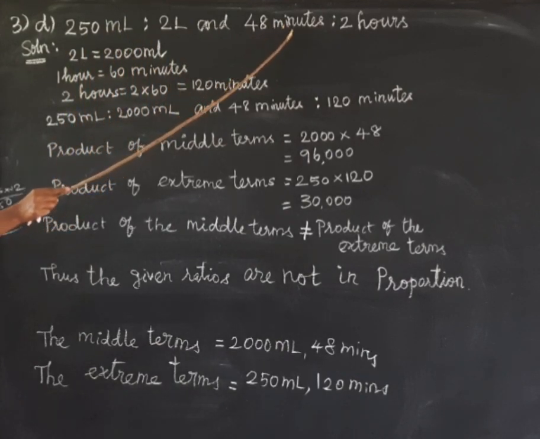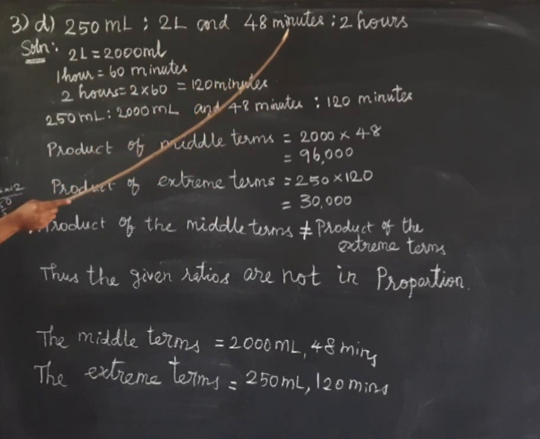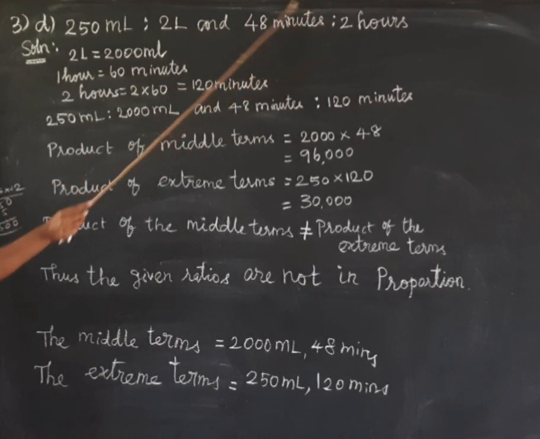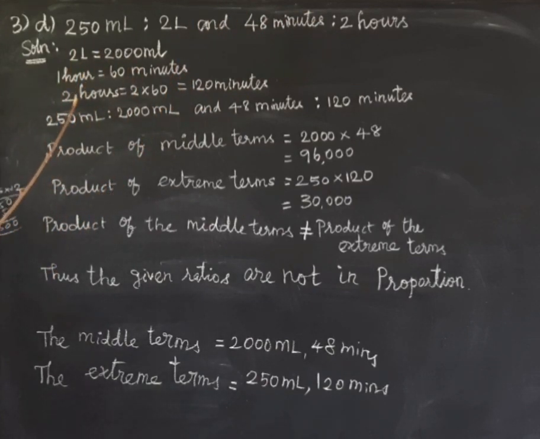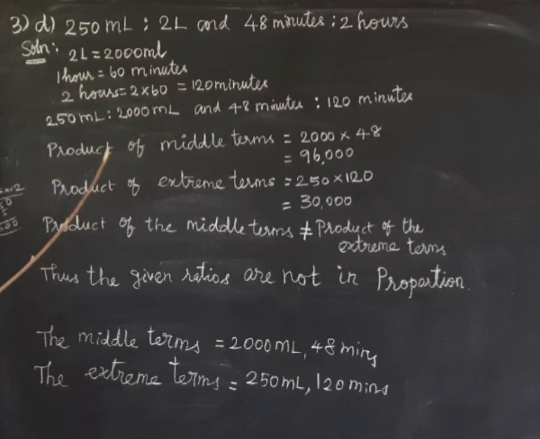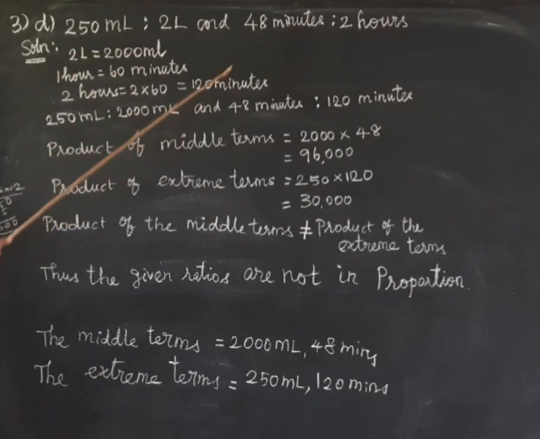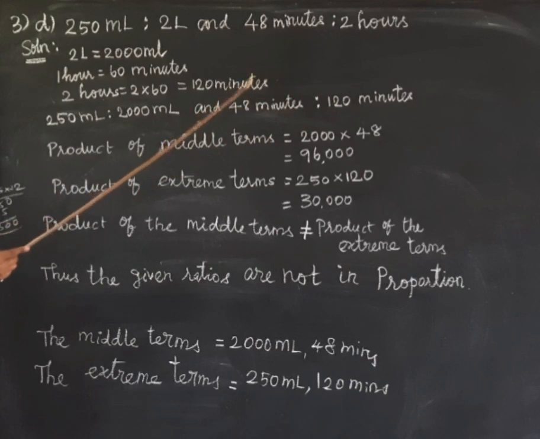Again here, 48 minutes and 2 hours are given. So both are different units, so we have to convert to the same unit. So we can convert hours to minutes, right? So 1 hour equal to 60 minutes, we know that. So 2 hours equal to 2 into 60 is 120 minutes. So now the new terms are 250 milliliter, 2000 milliliter and 48 minutes, 120 minutes.